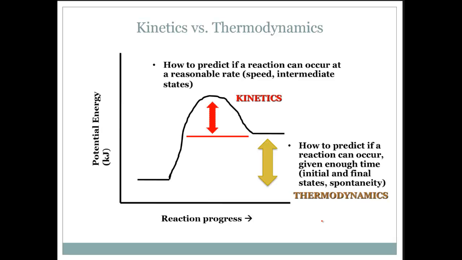There is a difference between kinetics, which we've already learned, and thermodynamics. Kinetics is how to predict if a reaction can occur at a reasonable rate, such as speed, intermediate states, stuff like that. Thermodynamics, however, is how to predict if a reaction can occur given enough time, the initial and final states, spontaneity, and so on and so forth.